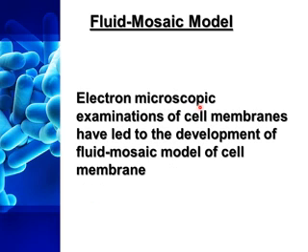Electron microscopic examination of the cell membrane has led to the development of the fluid mosaic model. All these chemicals present in the cell membrane are arranged in a specific manner, which is explained with the help of a model. The name of the model is the fluid mosaic model.